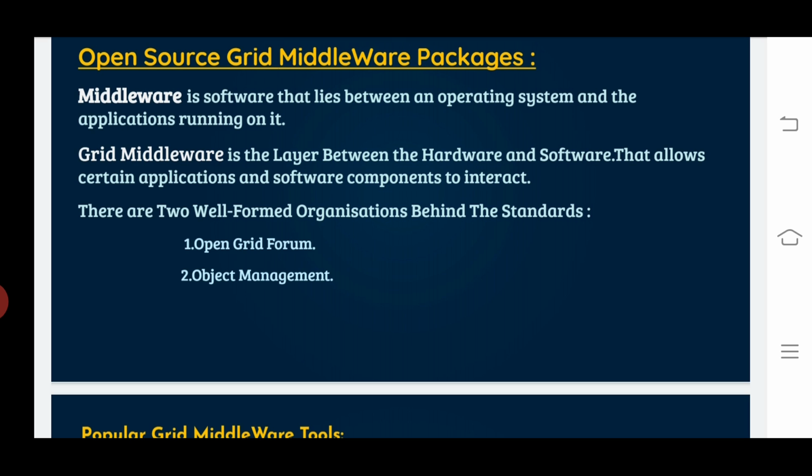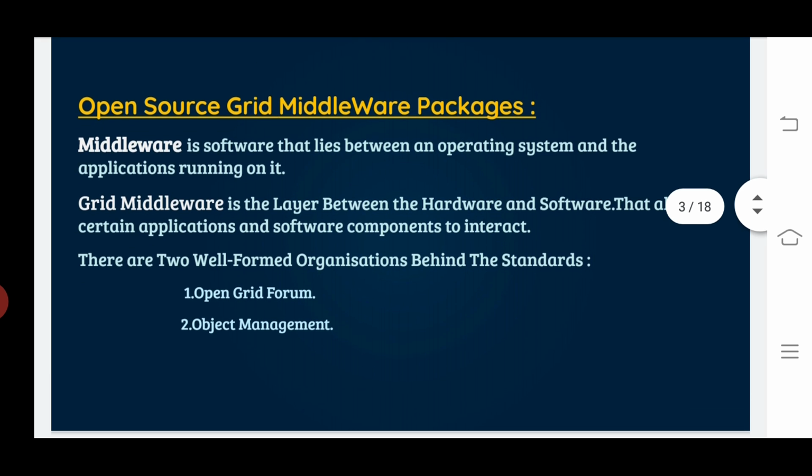These grid standards have guided the development of several middleware libraries and application programming interface tools for grid computing. They are applied in both research grids and production grids today.